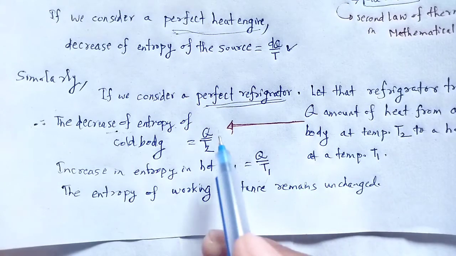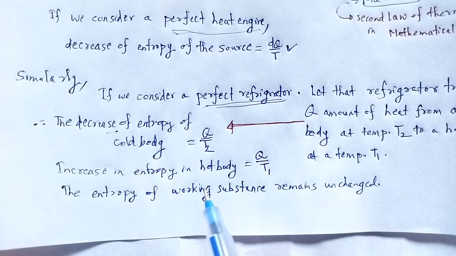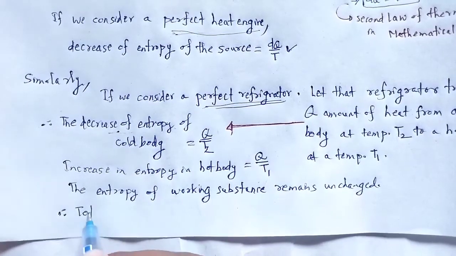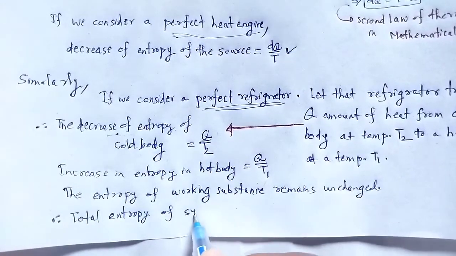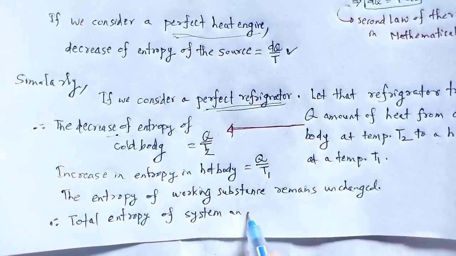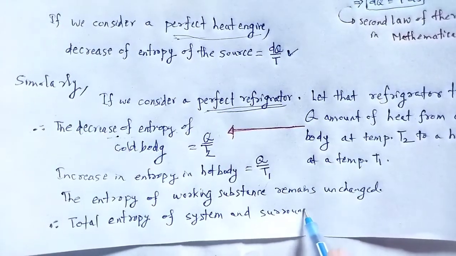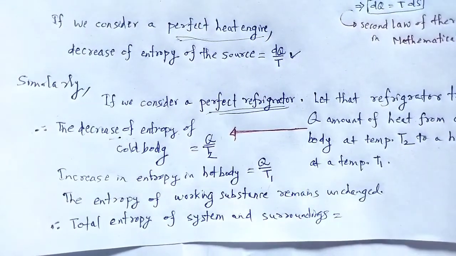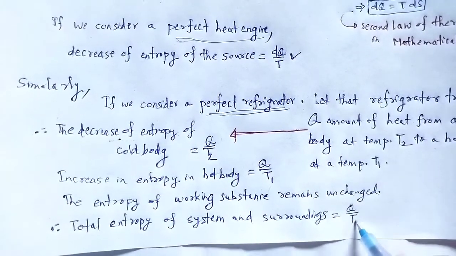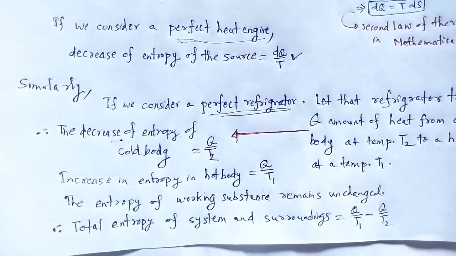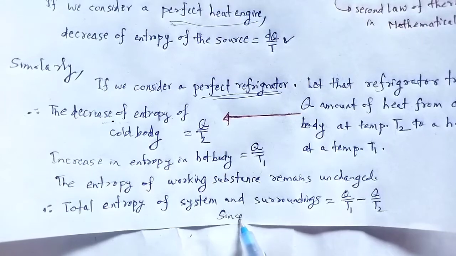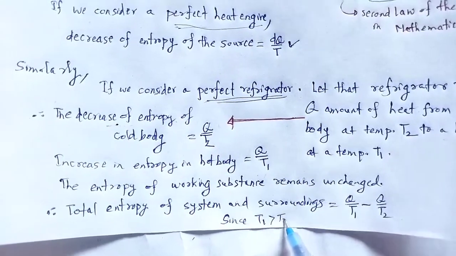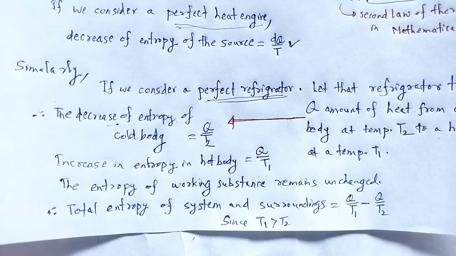So the total entropy of the system and surroundings is equal to Q by T1 minus Q by T2, since T1 is greater than T2.